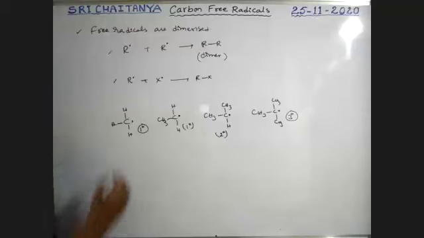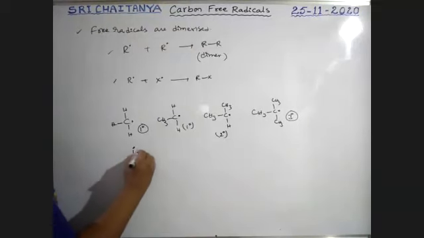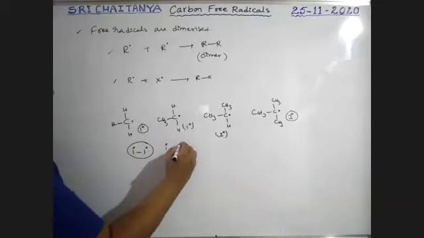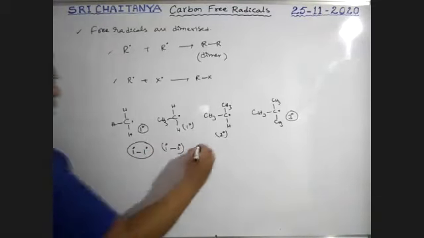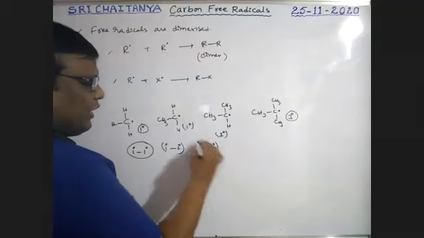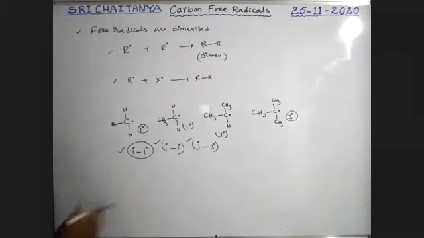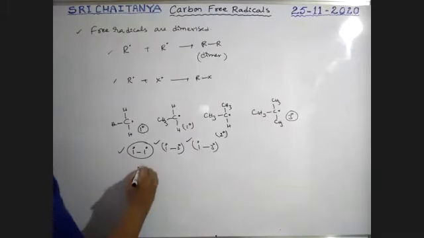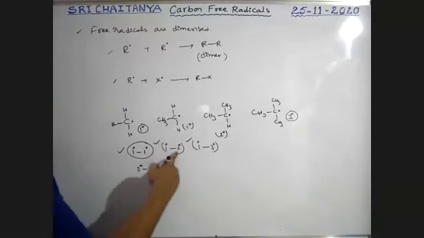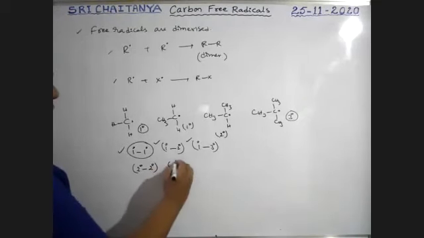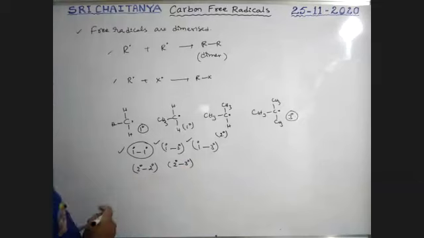A primary free radical can combine with another primary free radical, with a secondary free radical, or with a tertiary free radical. All these combinations are possible. Next, a secondary free radical may combine with a primary, already covered, with another secondary, or with a tertiary free radical.